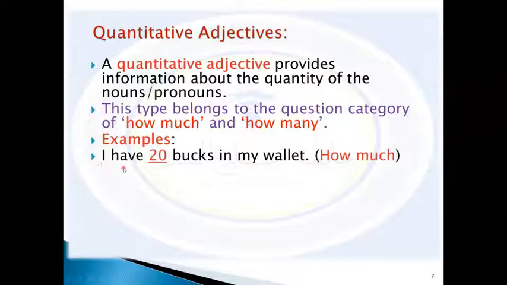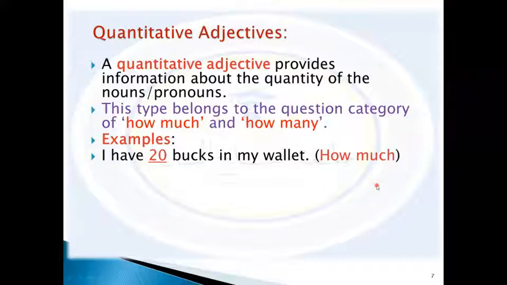We think of 20 here as the number, and bucks is the noun. 20 is an adjective to the bucks. So that means how much.